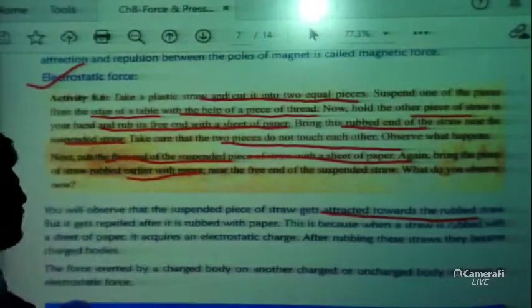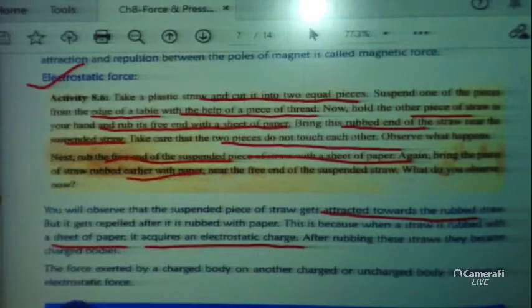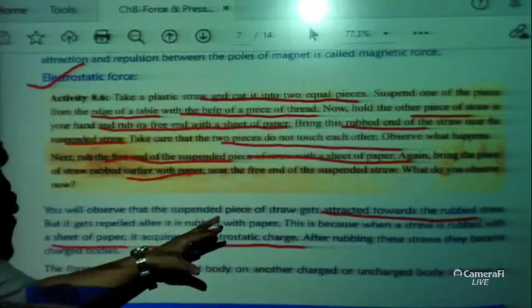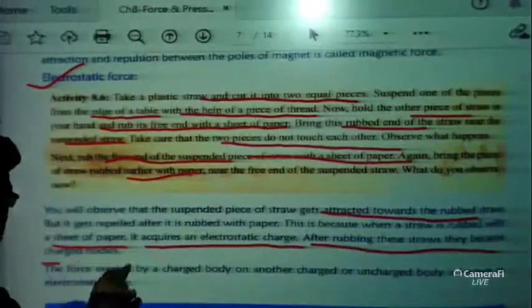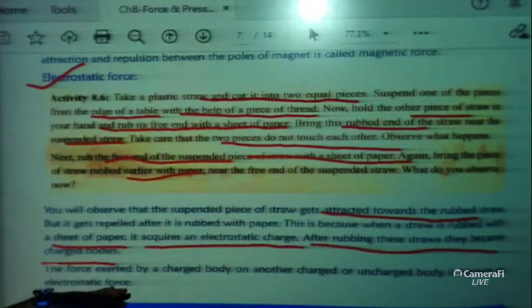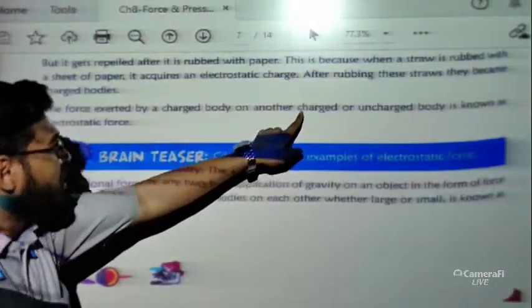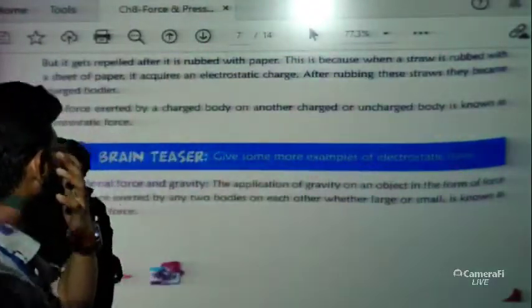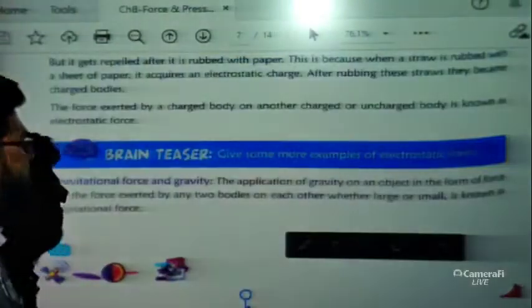This is because when a straw is rubbed with a sheet of paper, it acquires some electrostatic charge. You will read about electrostatic charge in higher classes, but for your knowledge, just remember that this is a non-contact force. So the force exerted by a charged body on another charged or uncharged body is known as electrostatic force. This is the definition of electrostatic force.